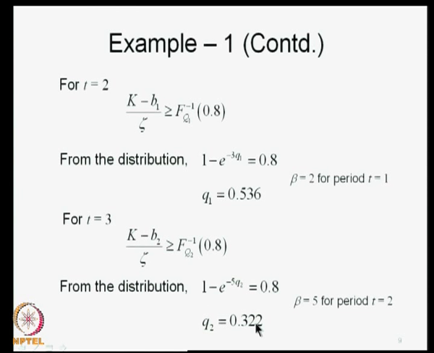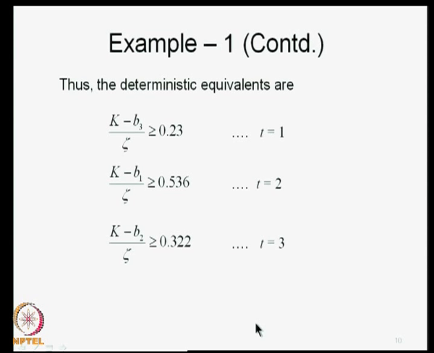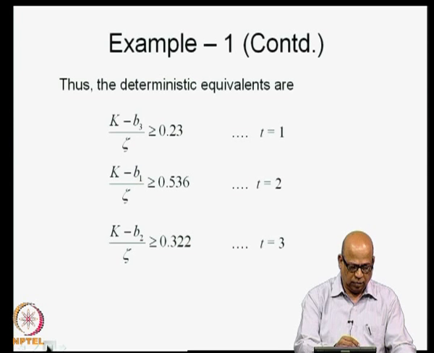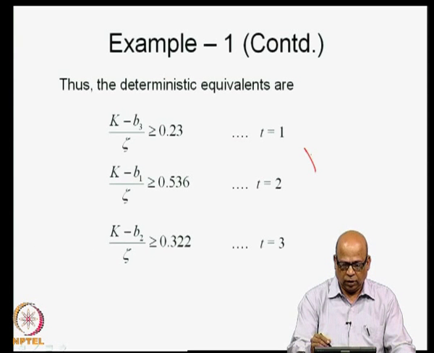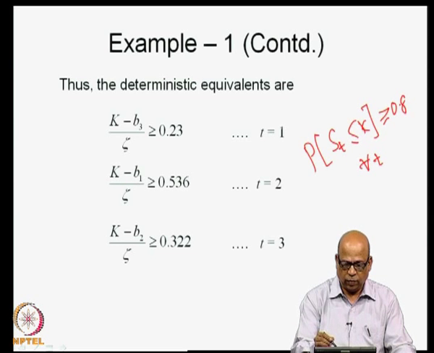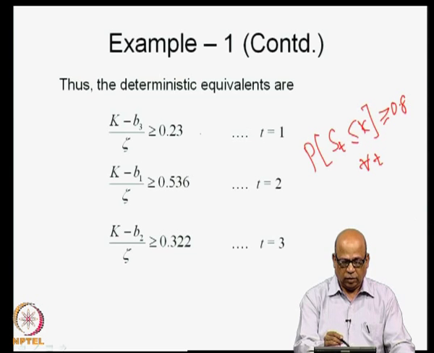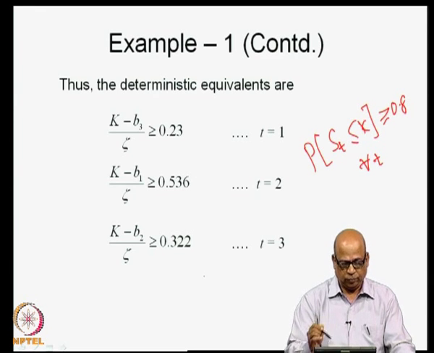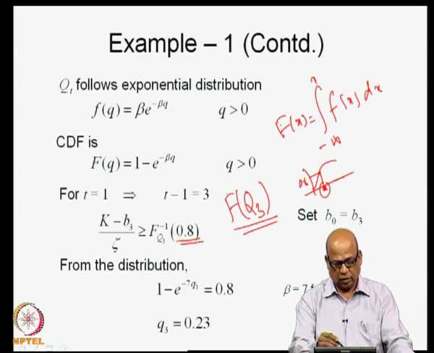and then get q 2 is equal to 0.322. Therefore, the deterministic equivalent for that particular constraint, namely that probability of S t being less than or equal to k is greater than or equal to 0.8 for all t, that is t is equal to 1, t is equal to 2, t is equal to 3, this is the constraint that we are considering. The deterministic equivalents come to be k minus b 3 over zeta is greater than or equal to 0.23, and so on. This is what we obtained in the exercise now.